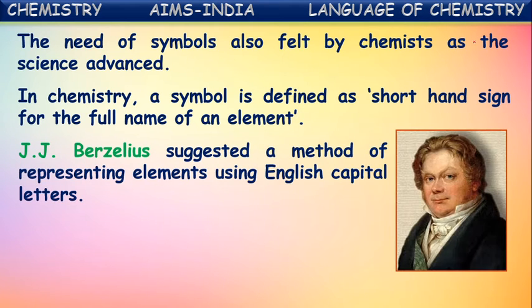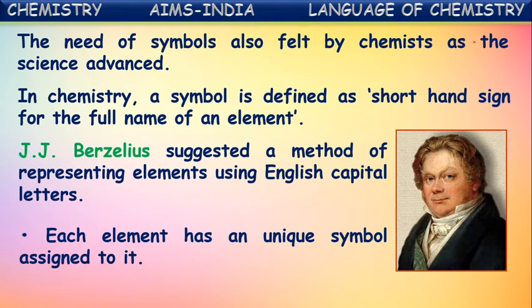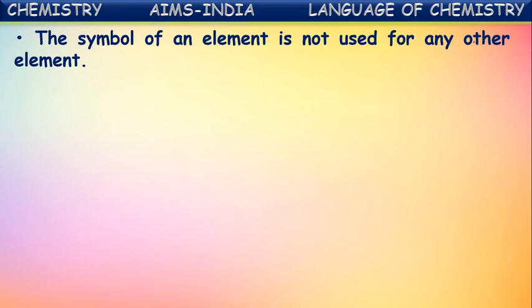J.J. Berzelius suggested a method of representing elements using English capital letters. He was the scientist who suggested this method of giving symbols to the elements, which we use nowadays. Each element has a unique symbol assigned to it. The symbol of an element is not used for any other element. No two elements have the same symbol.